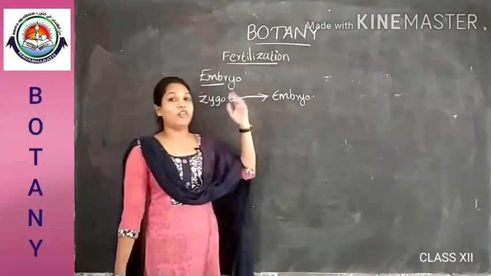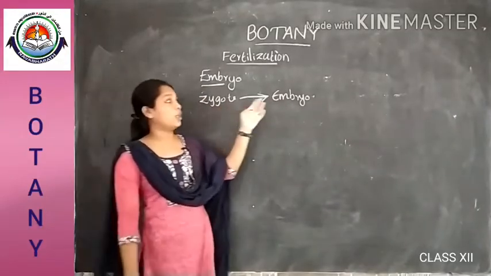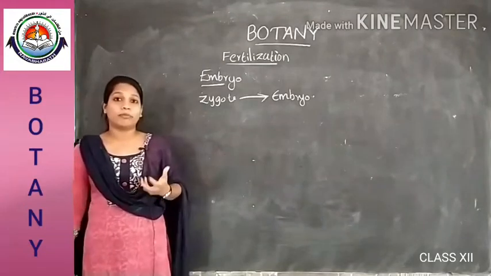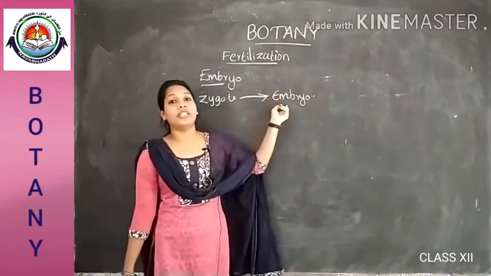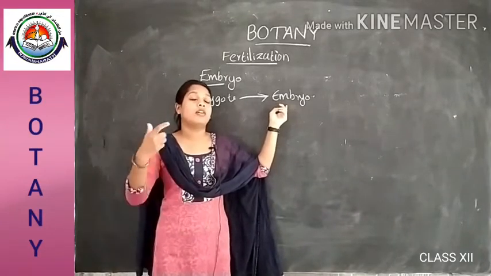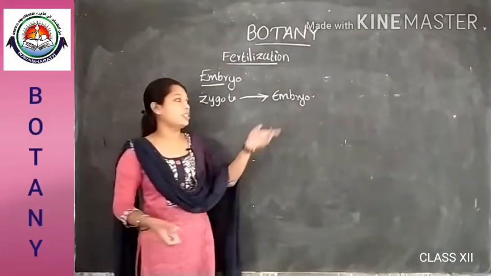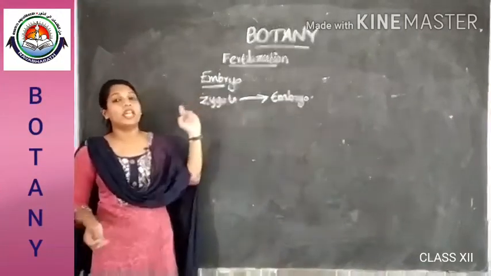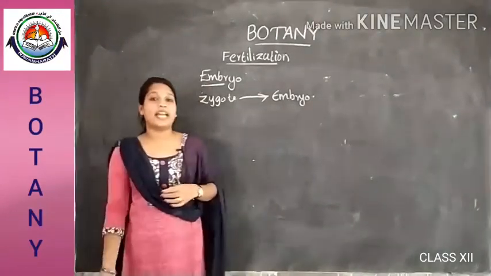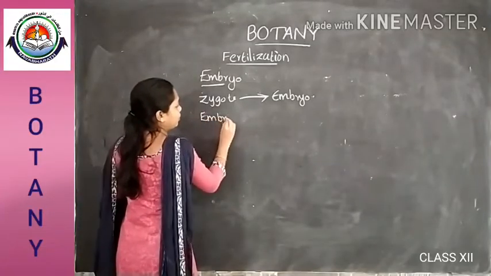Before the zygote develops into an embryo, the endosperm is developed, because the embryo needs nutrients for its development. These are provided by the endosperm. That's why it is formed just before the formation of the embryo. The development of an embryo is called embryogeny.